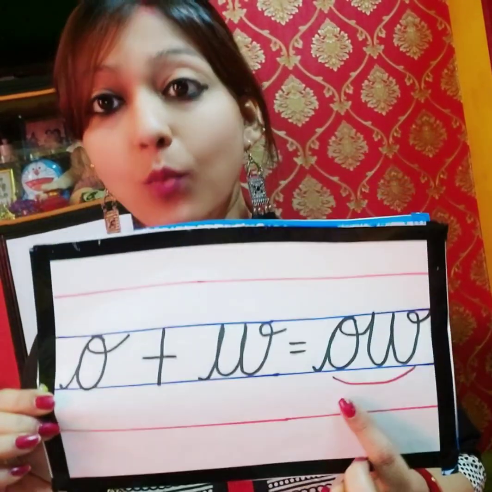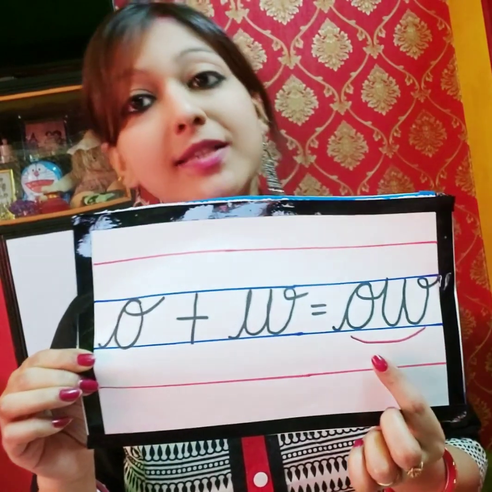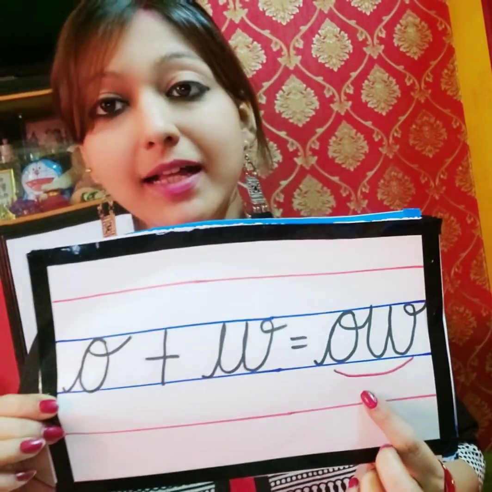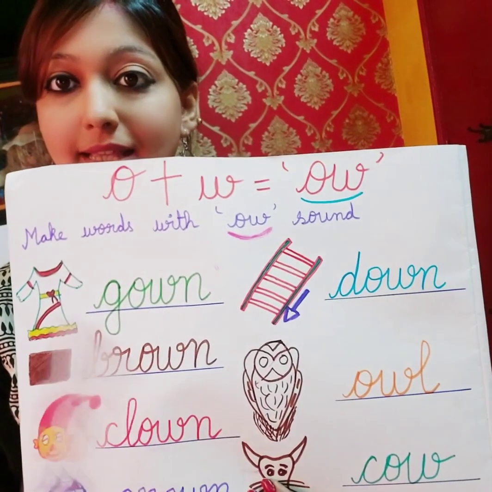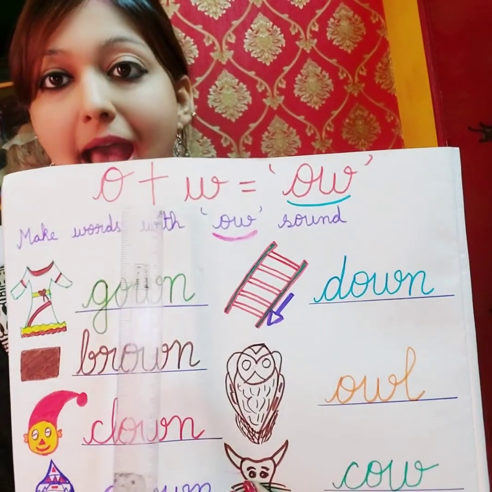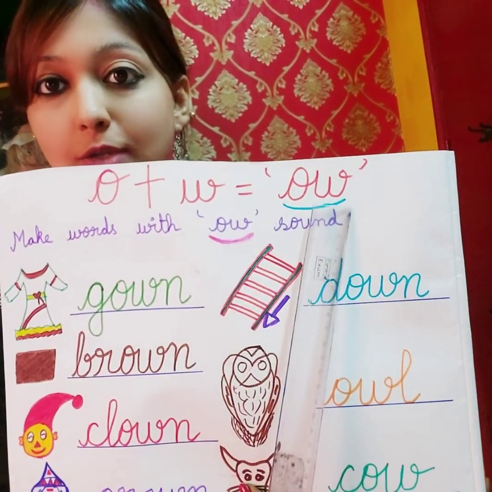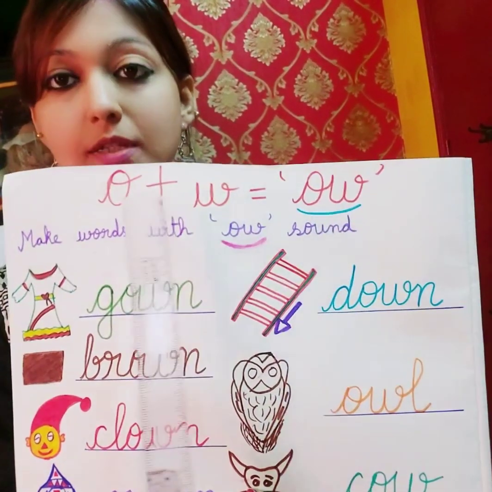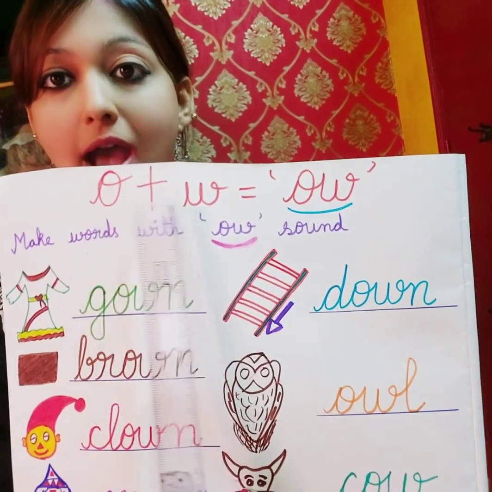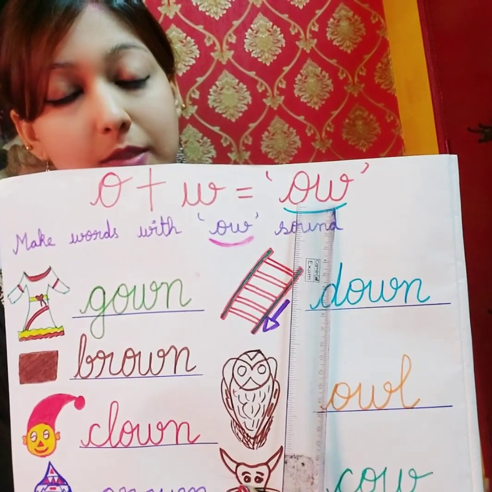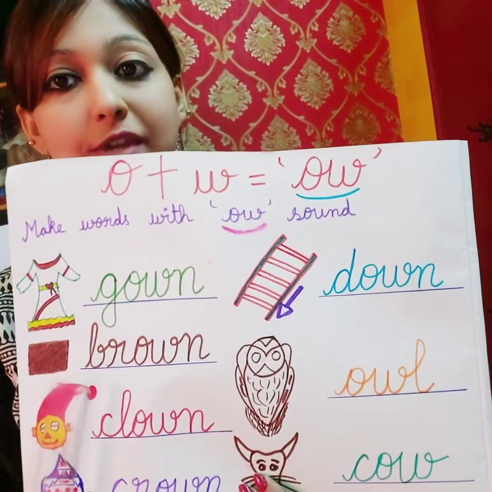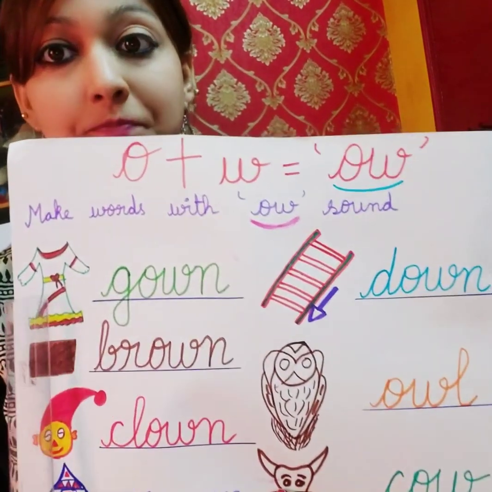So come children, let's read the words with me. Whenever we hear o and w side by side together, it makes ow sound.